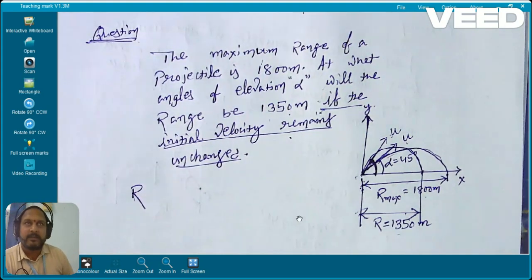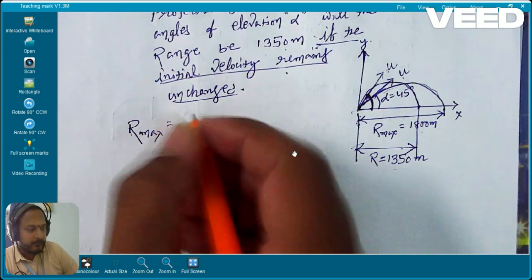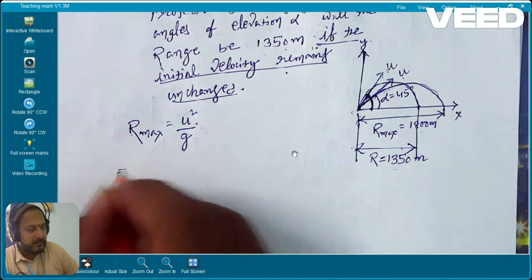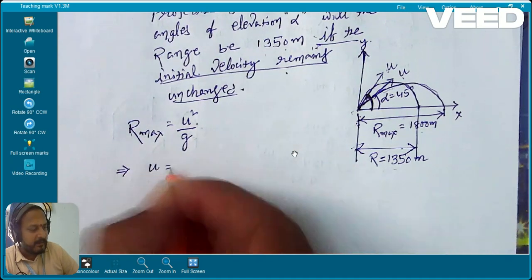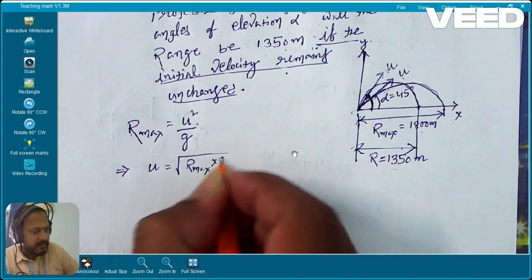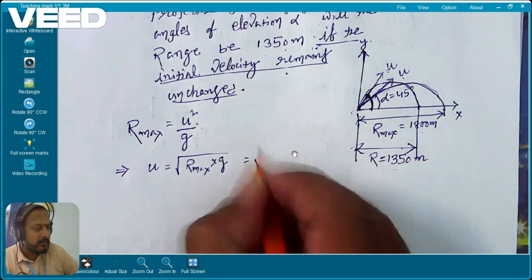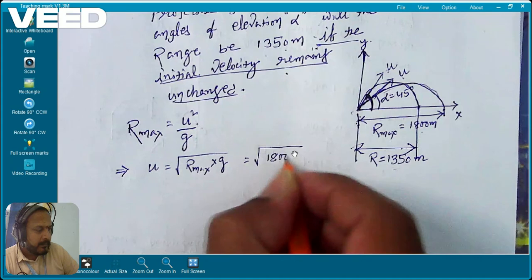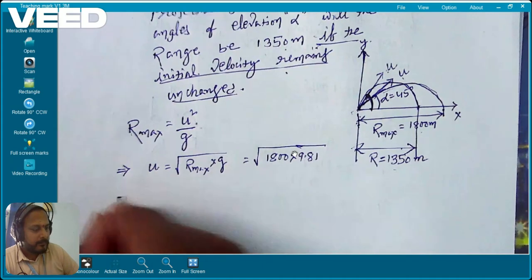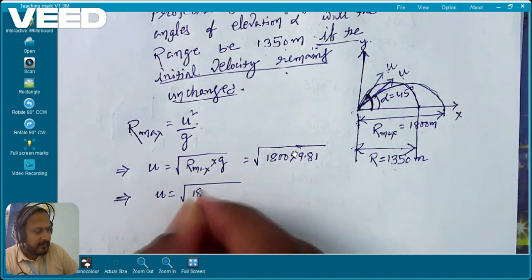So let us solve it. What is the formula for R max? U square by G. So U is root over of R max into G. R max is already given to you, 1800. So root over of 1800 into 9.81.